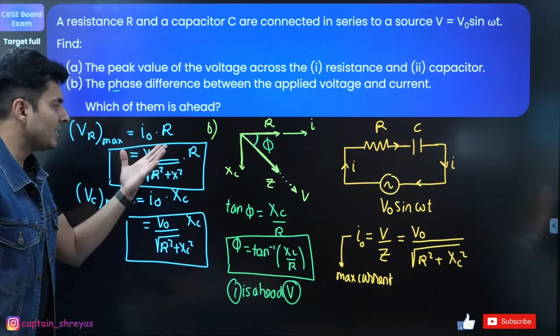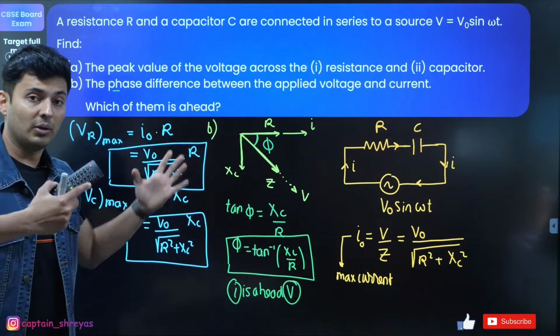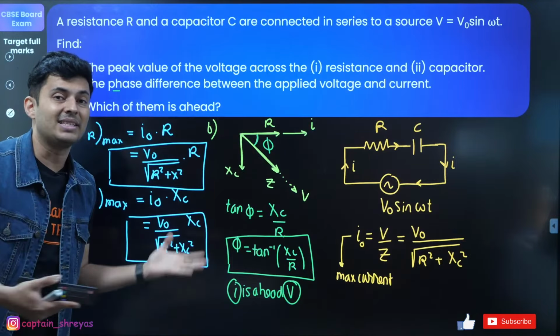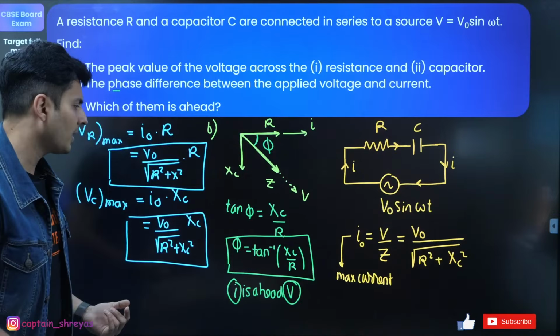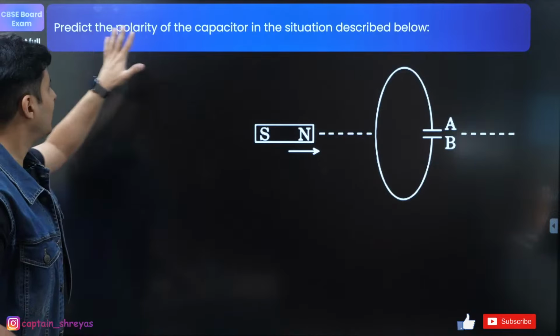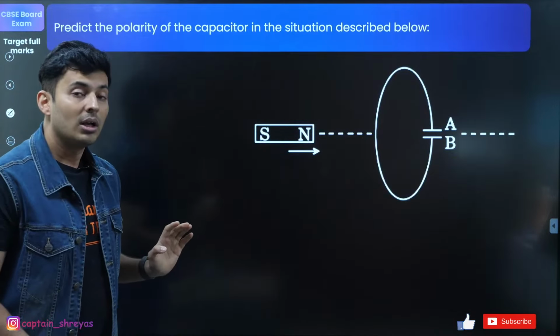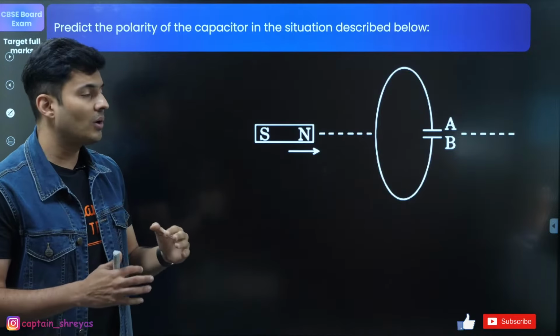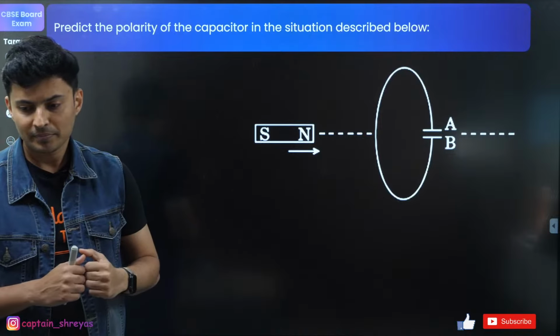So I hope these model solutions are helping you understand what you are expected to do, and I hope you are realizing what steps you might be missing in the mock tests or in the pre-boards or in the prelims. Okay? So going ahead to another question coming up on your screen. Predict the polarity of the capacitor in the situation shown below. So you can see this is a question actually on Lenz's law from the chapter of electromagnetic induction.